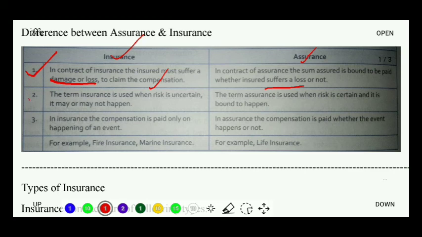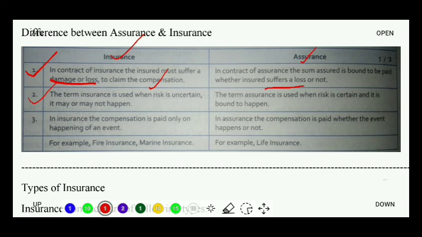Second point. Second point says the term insurance is used when the risk is uncertain. That means it can happen also, it cannot happen also. For such type of events which can happen, which cannot happen, that time we use the term insurance. But when is the term assurance used? The term assurance is used when the risk is certain and it is bound to happen, means such kind of event will happen. Now let us understand this with the help of an example.